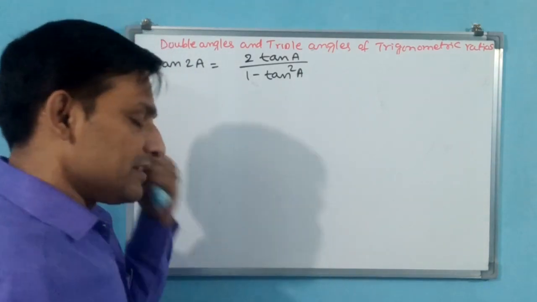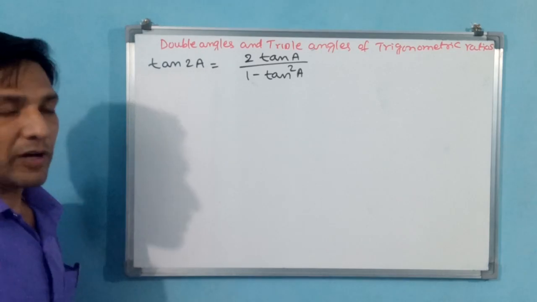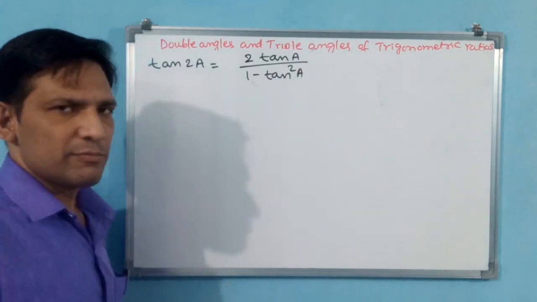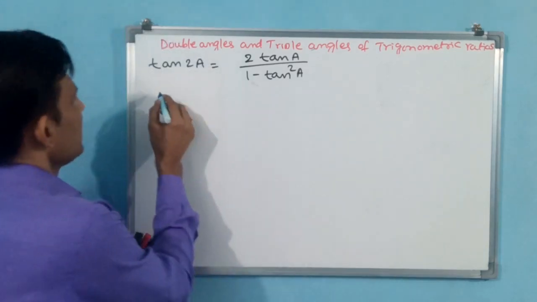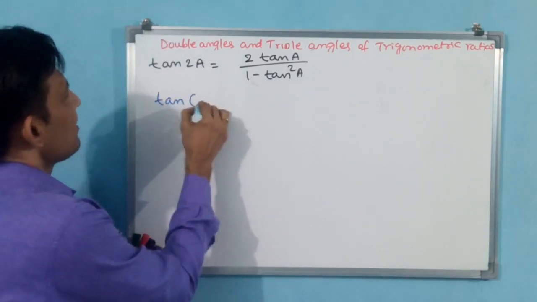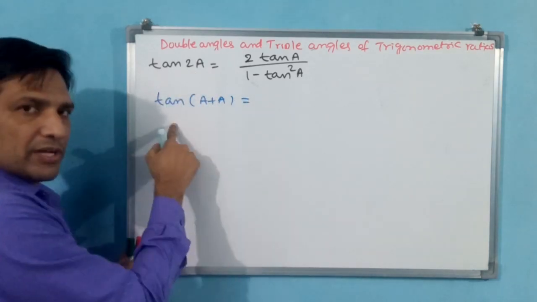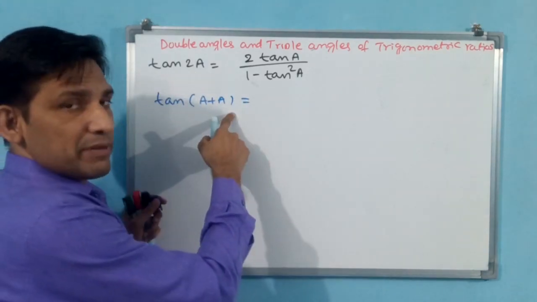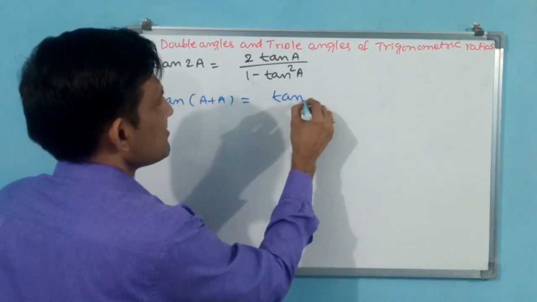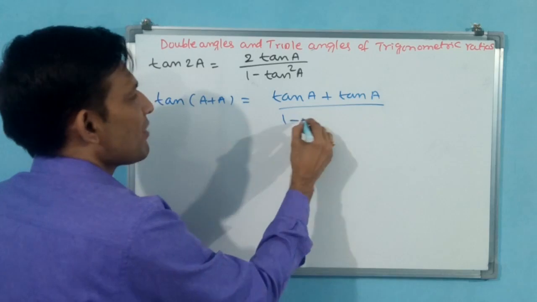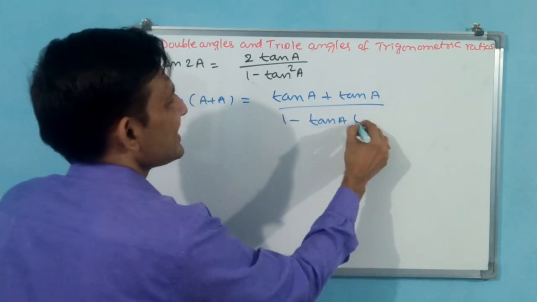For proving all these results, you must know the formulas for tan of a plus b, sin of a plus b, cos of a plus b, or else you are not able to achieve this. Now again I am writing, tan of a plus a, is it okay? Tan 2a. Tan a plus b is tan a plus tan b by 1 minus tan a tan b.